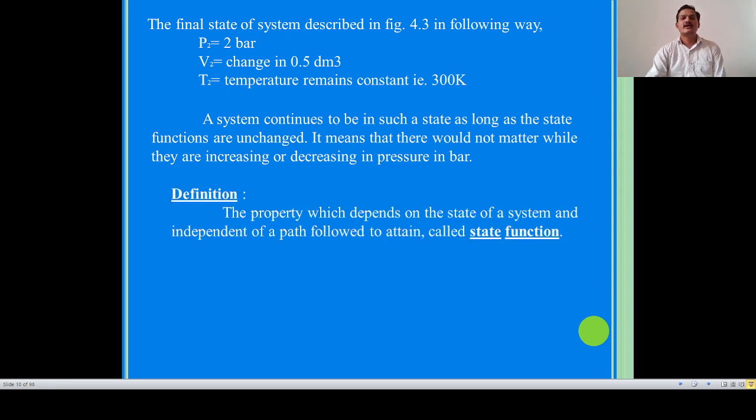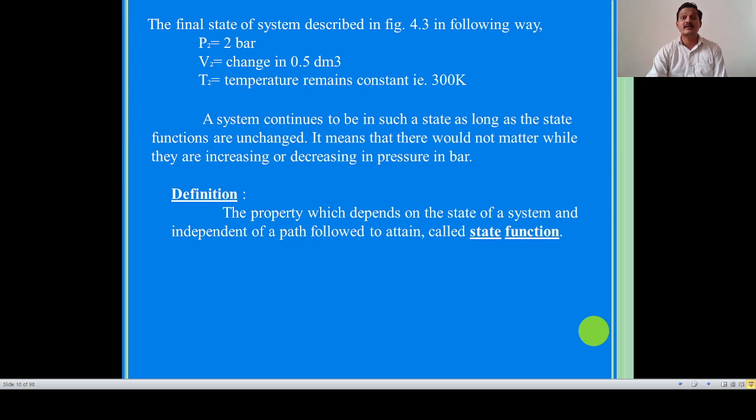Now the definition: the property which depends on the state of the system and is independent of the path is called a state function. A state function is a property which depends only on the state of the system, that is pressure 1, volume 1, temperature 1, or the changed variables pressure 2, volume 2 and temperature 2 with the number of moles constant. It does not depend on the path followed to attain that state. So it is independent of path.